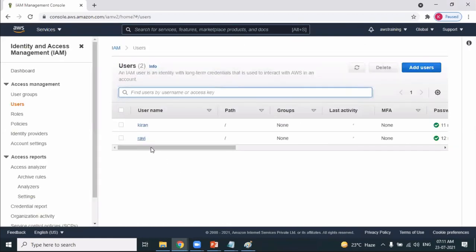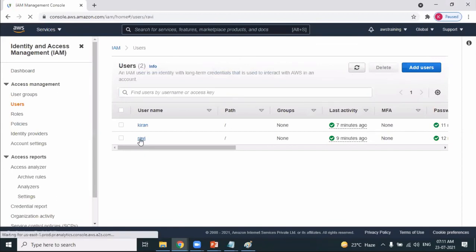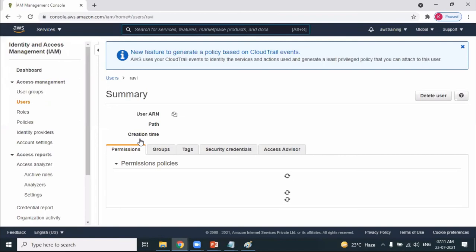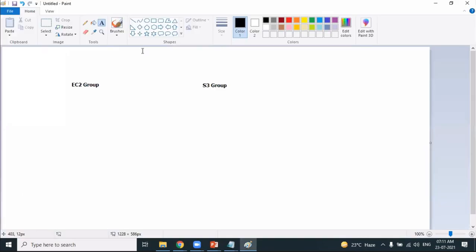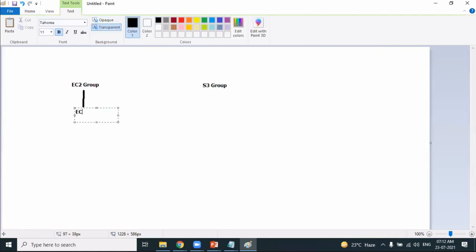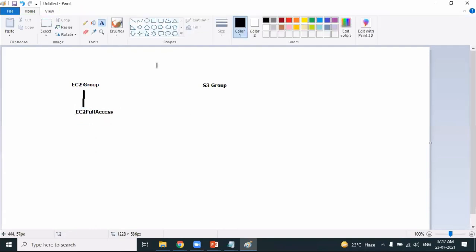Look at the users dashboard. So users Ravi and Kiran, when you click on Ravi, you'll understand what policy Ravi is having. You can see permissions are nothing but the policies you have attached, EC2 full access, to that particular Ravi user. So that means we have added policies to the user. Now what I'm doing, I'm not adding policies to the users. I'm adding policies to the group. For EC2 group, I'll provide EC2 full access policy, obviously. For S3 group, I'll add S3 full access.